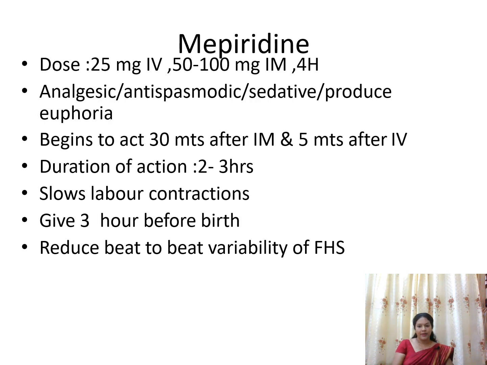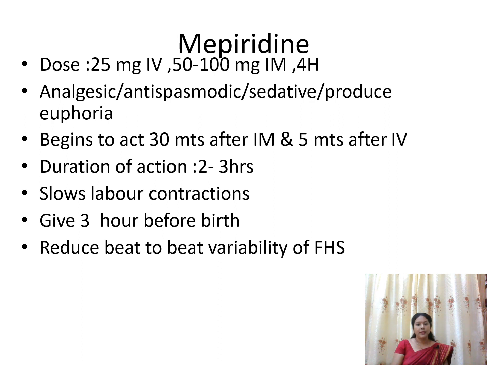First, let us see meperidine. The dose is 25 mg IV or 50 to 100 mg IM 4 hourly, and it acts as an analgesic and as an antispasmodic. It has a sedative effect, and it produces euphoria also. Once you have given it, it will start to act within 30 minutes in the case of IM injection, and within 5 minutes in the case of IV injection or infusion. The duration of action is 2 to 3 hours.